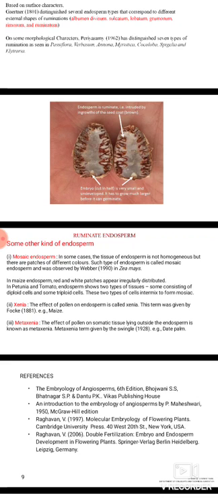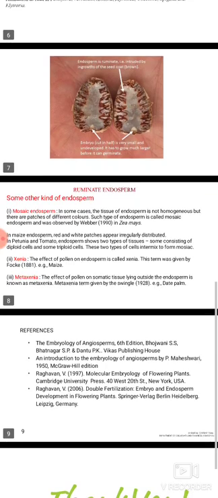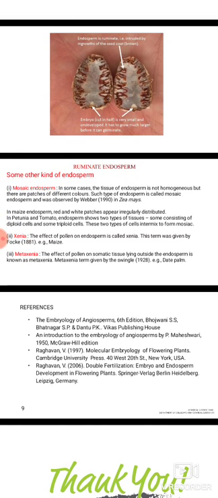In maize endosperm, red and white patches appear irregularly distributed. In petunia and tomato, endosperm shows 2 types of tissues, some consisting of diploid cells and some consisting of triploid cells. These 2 types of cells intermix to form a mosaic.